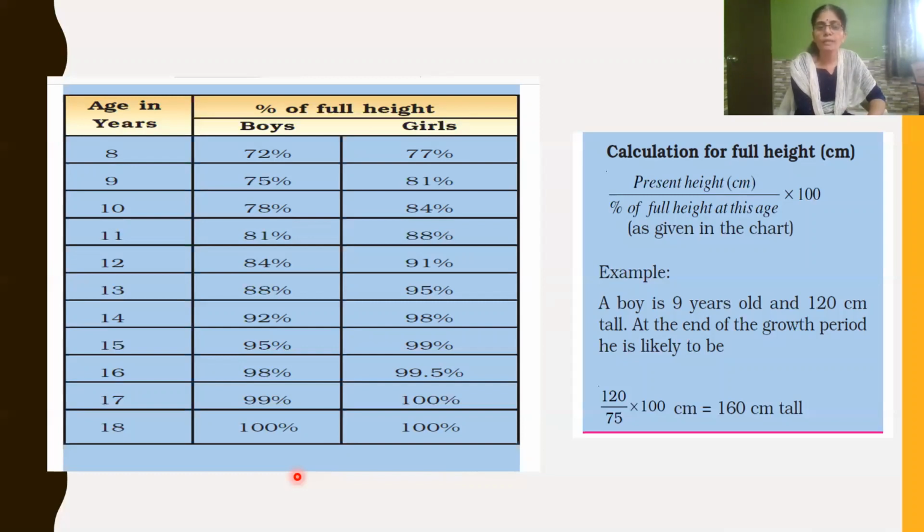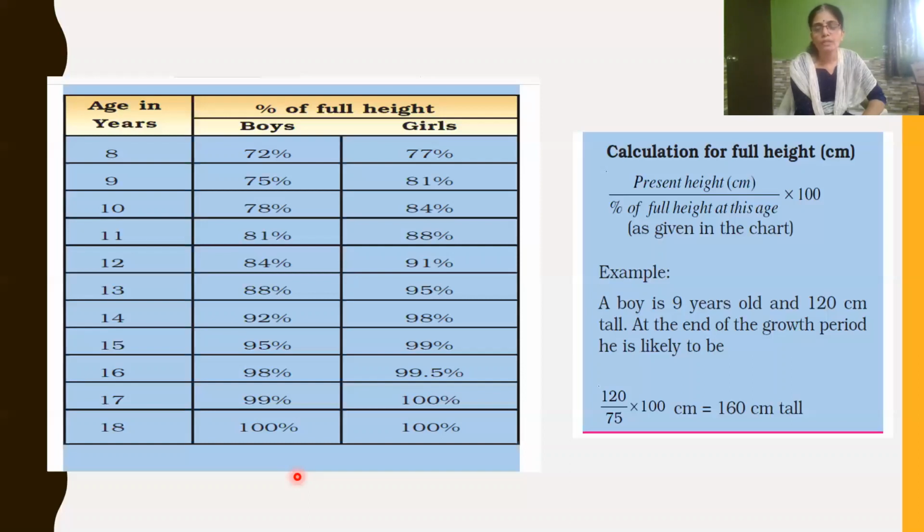The same way you can calculate for yourself. Suppose your present height is 140 centimeters and your age is 13, isn't it? At 13 years, if you're a boy, 88% of height is already reached, and for girls 95% of height is already reached. So for boys, 140 divided by 88 into 100. Whatever height you get, that is your height in future.